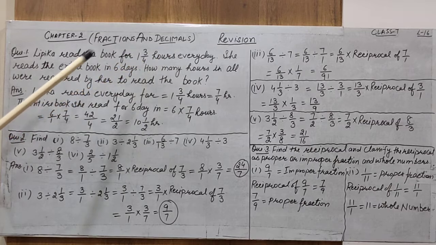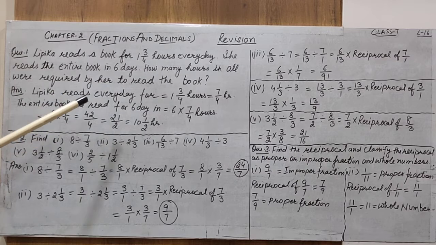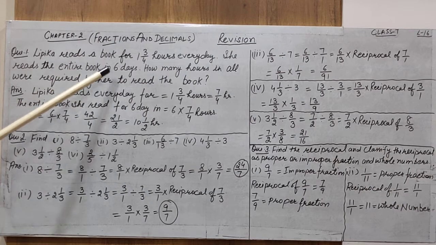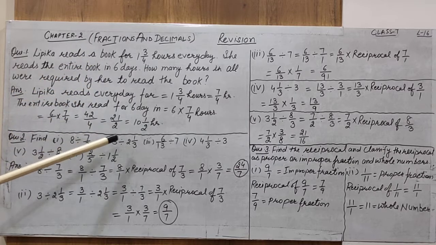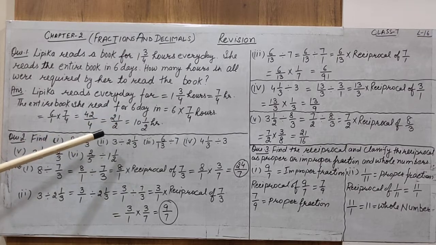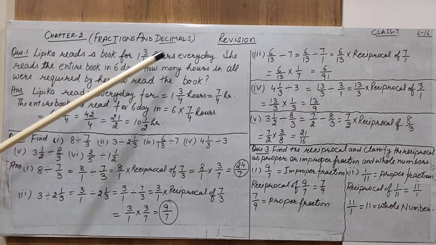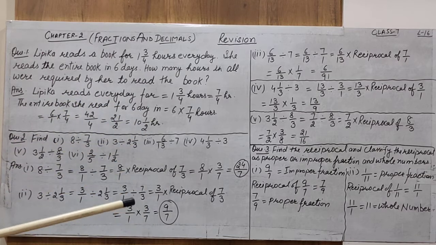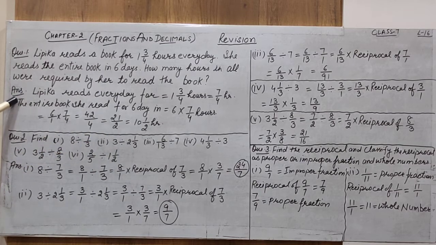Now understand the question. For one day the number of hours is given, and you have to find out for 6 days. So you have to find out the more hours used to finish the entire book. In 6 days the number of hours is more than the given. So for finding anything which is greater than the given, you have to multiply. Understand the concept. अगर हमें किसी चीज की क्वांटिटी या नंबर ऑफ आवर्स जैसे दिए हुए हैं, दिस इज ओनली फॉर वन डे, हमें 6 डेज के निकालने हैं, यानी नंबर ऑफ आवर्स ज्यादा यूज होंगे. सो ज्यादा चीज निकालने के लिए यू हैव टू मल्टीप्लाई. ऑलराइट, सो लेट अस स्टार्ट.